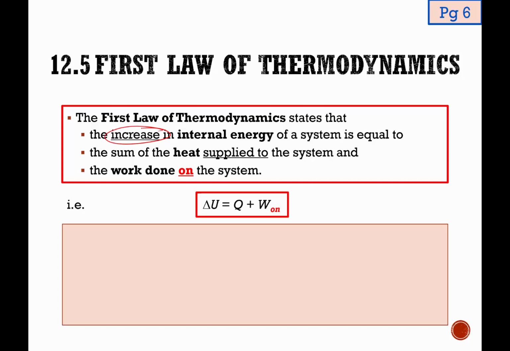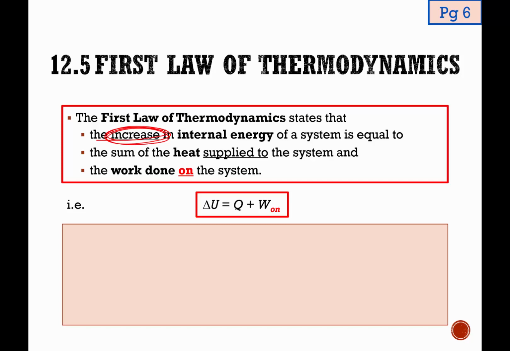I know that in mathematics, delta normally means change in. So when we use the term delta U, it normally means the change in internal energy. But in terms of definition, you will be marked wrong if you define the first law of thermodynamics as the change in internal energy being equal to the sum of the heat supplied and the work done on the system. You must define the first law of thermodynamics as an increase in internal energy.